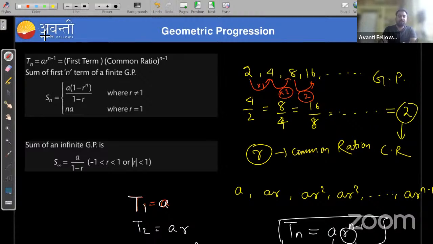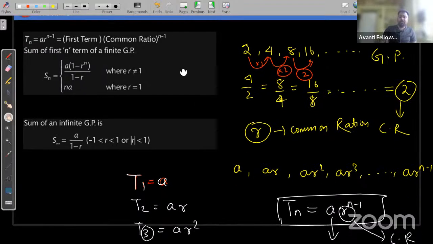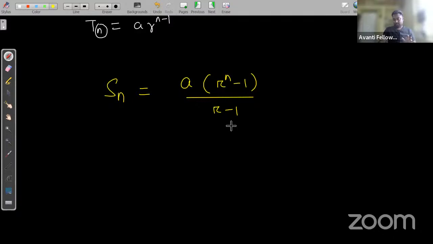That is, here it is given that the sum... to find the sum of n terms of a GP, the formula is, all of you know these things. The formula is A into 1 minus R to the power n upon 1 minus R. Remember, the sum of n terms of a GP is actually A into R to the power n minus 1 upon R minus 1. Or we can write this also as A into 1 minus R to the power n upon 1 minus R.